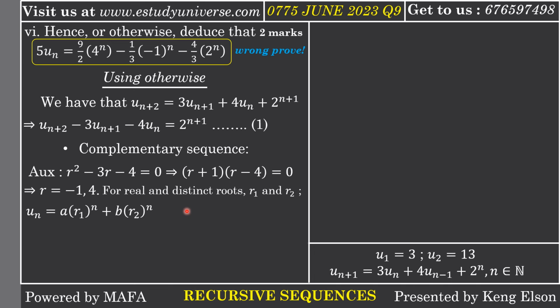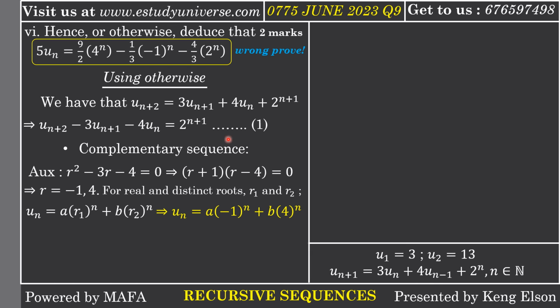But here we are dealing with sequences, so it is a r1 to the n plus b r2 to the n. In this case, you could choose r1 and r2 as -1 and 4, or 4 and -1, and it is still going to give you the same answer at the end of the day. So I decided to take my r1 to be -1 and my r2 to be 4. So un equals a times -1 to the n plus b times 4 to the n, which is my complementary function.